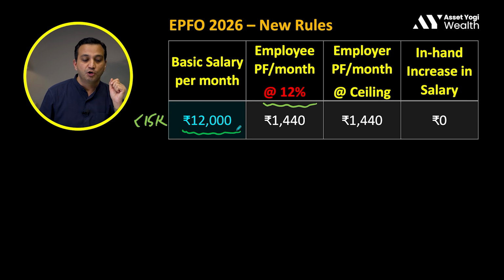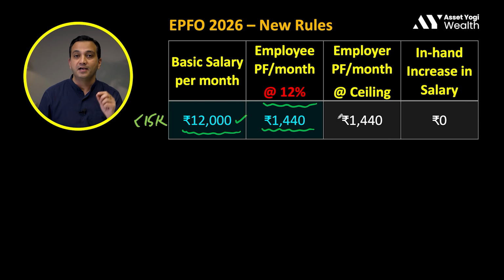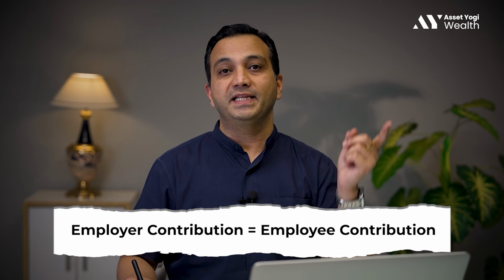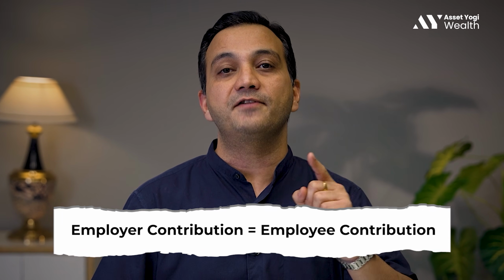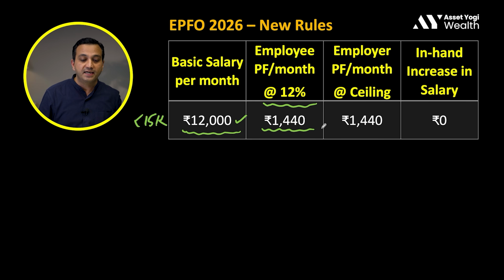So in this case, 12% of 12,000 will be 1440 rupees, which means 1,440 rupees will be deducted from the salary of the employee. On top of it, the employer is supposed to match the exact same amount if it is less than 15,000 rupees, which means that employer will also match the same 12% and 1,440 rupees for the employer contribution towards EPF, which means that your in-hand salary is not going to change.